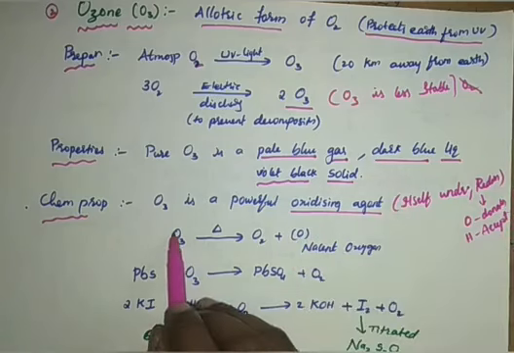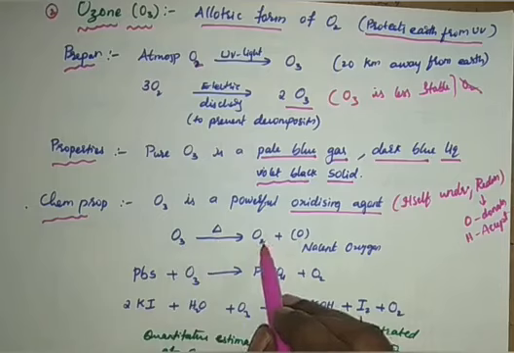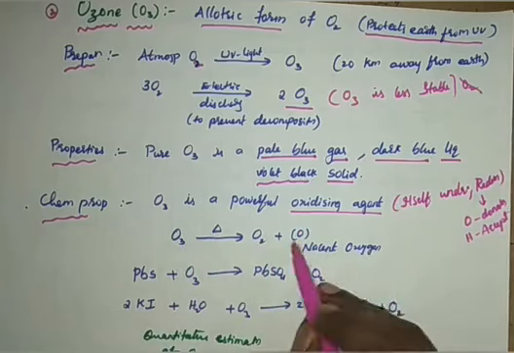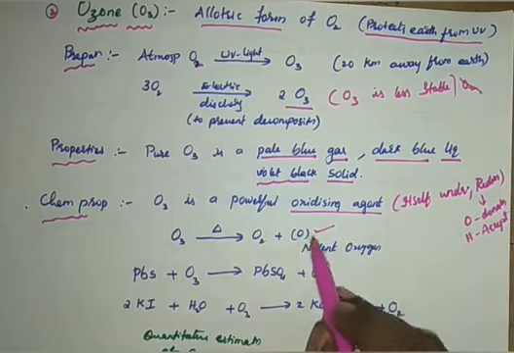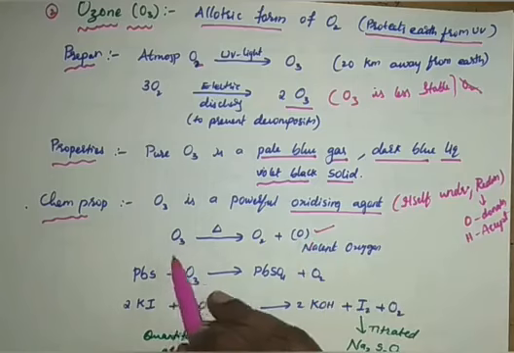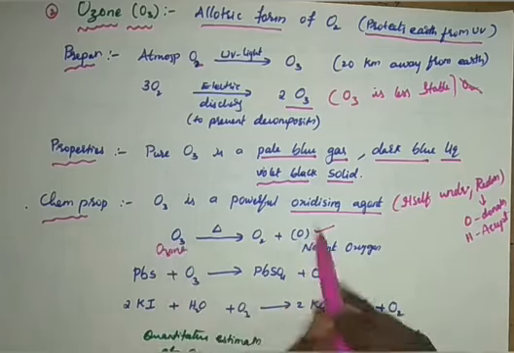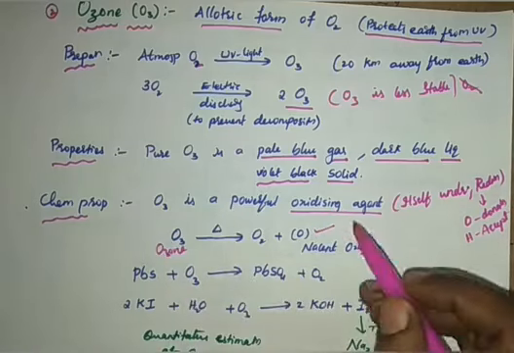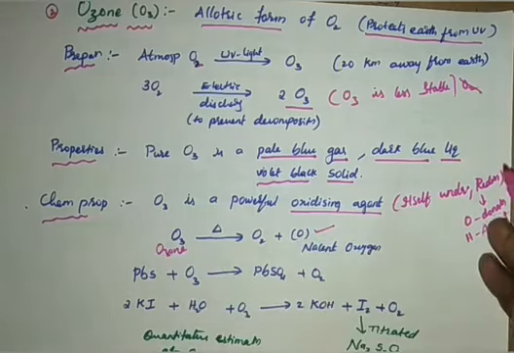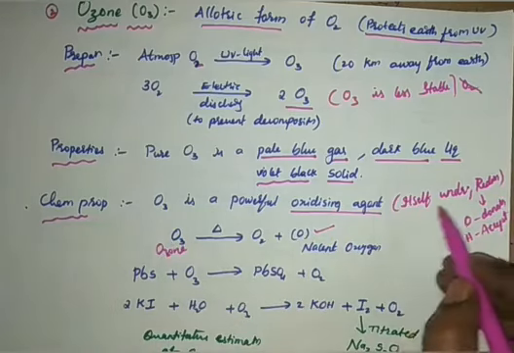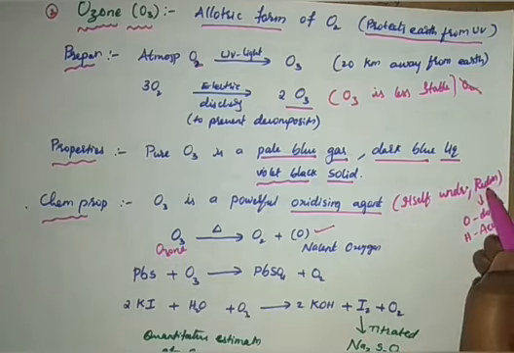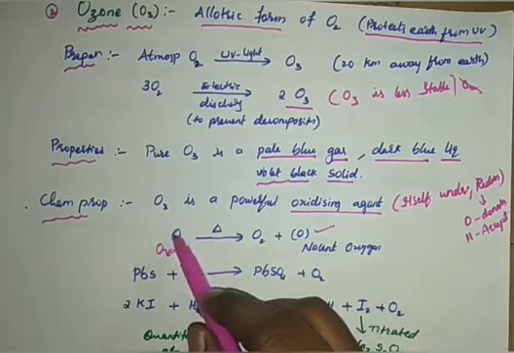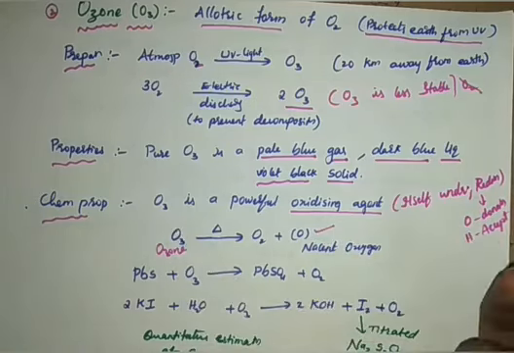See, for example, in this reaction, ozone on heating produces dioxygen and nascent oxygen. Nascent oxygen means single oxygen. So as oxygen is liberated, we call it reduced. This ozone got reduced, right? So therefore it is an oxidizing agent. In reverse, it oxidizes the other compound. That means if this oxygen is taken by another compound, it gets oxidized, but ozone itself gets reduced. So itself getting reduced is called an oxidizing agent, because having more excess oxygen, it can easily donate, right? When oxygen donates, we call it reduction.